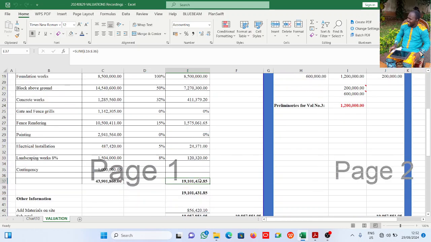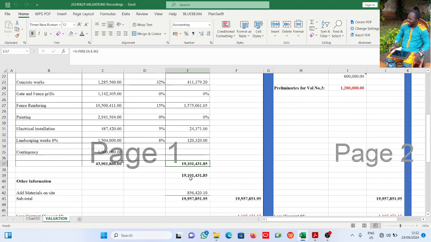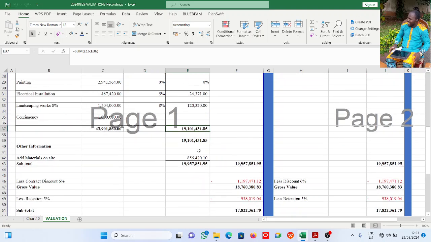This is just what is obtained from the question, the analysis of the question, and this is what we have as total work that has been done till date. All right, now there is other information. We're told that there is material on site and its cost is 856,420 naira 10 kobo. If I add it up, of course we have to add materials on site. This is the same thing, I just brought it here.